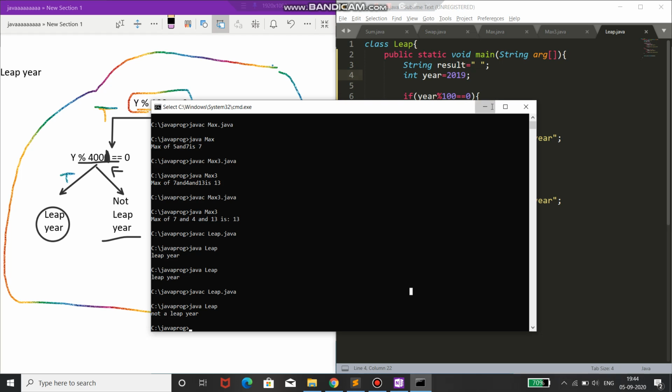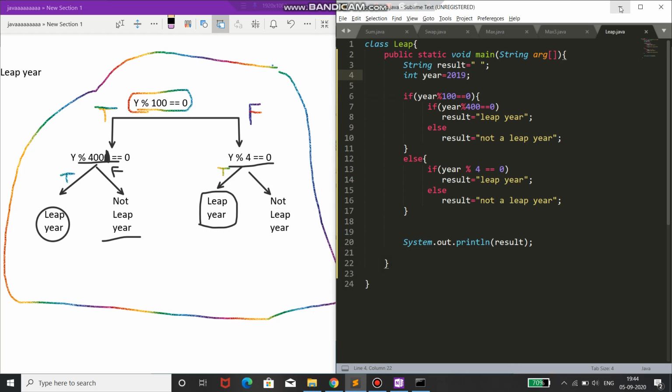So that's it for this lecture. See you guys in the next video with some more examples of this nested if else, and then we will see the problem with nested if else, which is further solved with only if and the other statements I have talked about in the control statements. Okay, thank you.